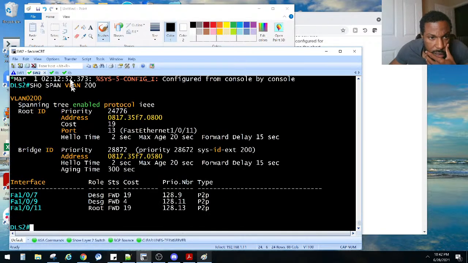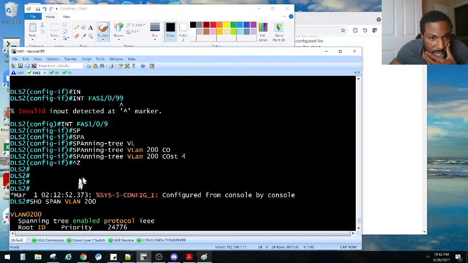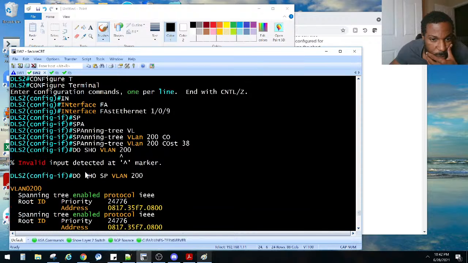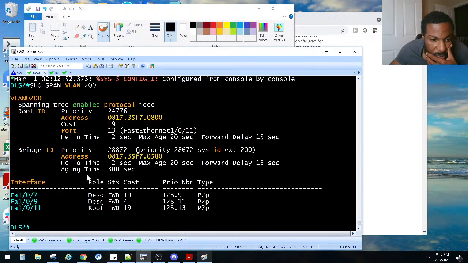Wrong switch. Did I just change? I did change it on the wrong one. I meant to do it on ALS1. Let's fix that. Because now he is.